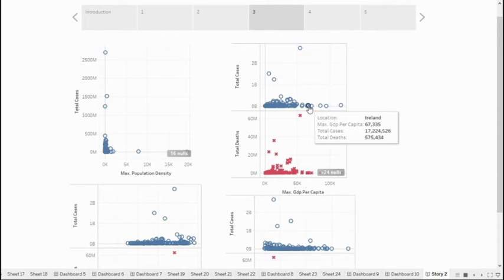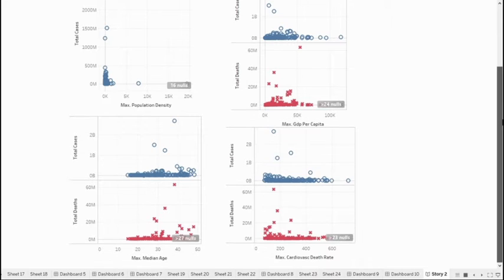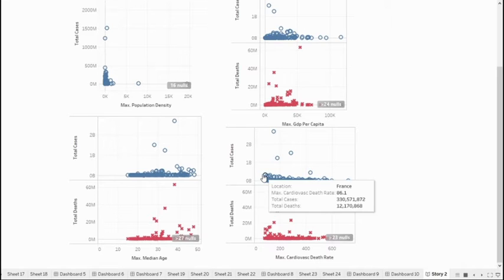Here I have compared total cases and total deaths against median age, and it seems that the countries with higher median age have a higher number of deaths as well as higher total cases. Here I have presented total cases and total deaths against cardiovascular death rate, and it kind of seems that the countries with higher cardiovascular death rate have a lower number of cases.